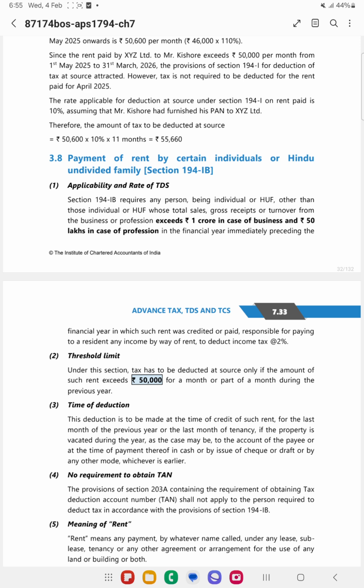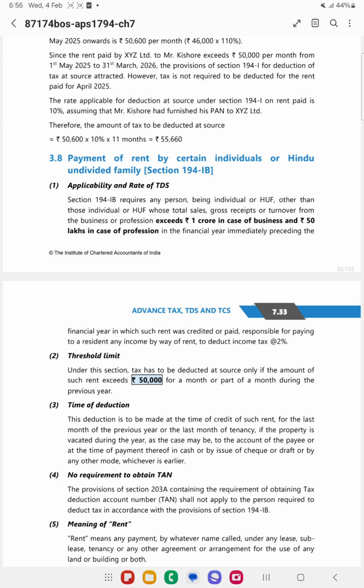Now, next section is 194IB. This is in respect of individual and HUF who are not covered under 194I. Now, the threshold limit here is 50,000 per month or part of the month.